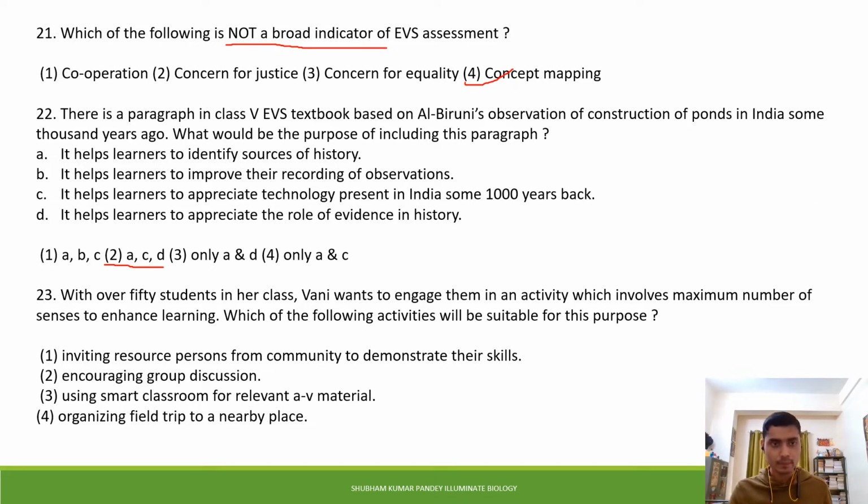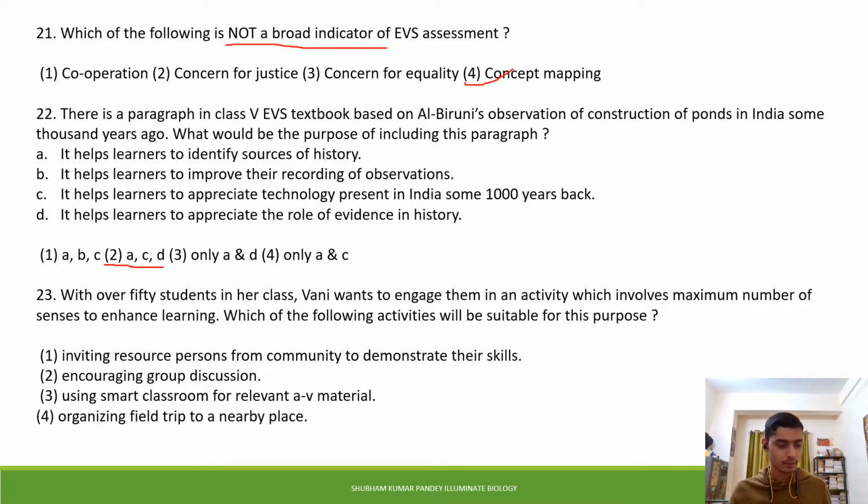So A is it helps learners to identify sources of history. C is it helps learners to appreciate technology present in India some 1000 years back, and D, it helps learners to appreciate the role of evidence in history. Okay, so the correct answer of this question is the second one, that is A, C, and D.